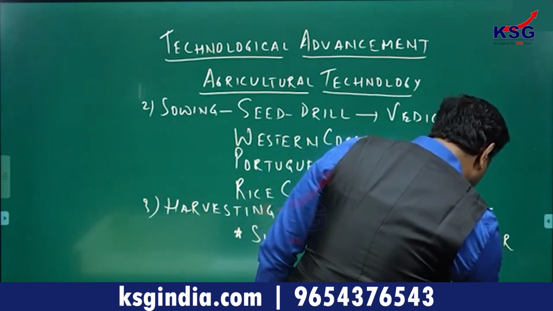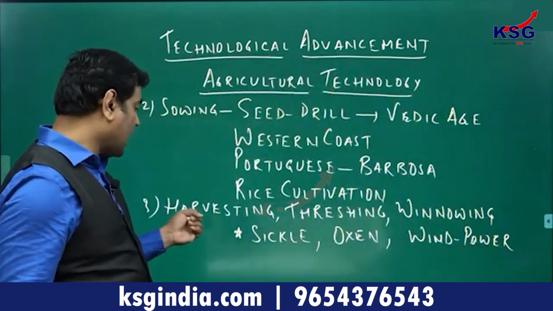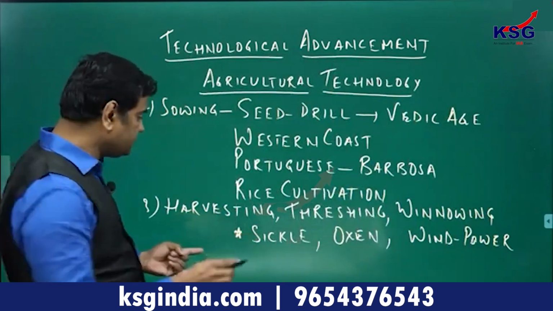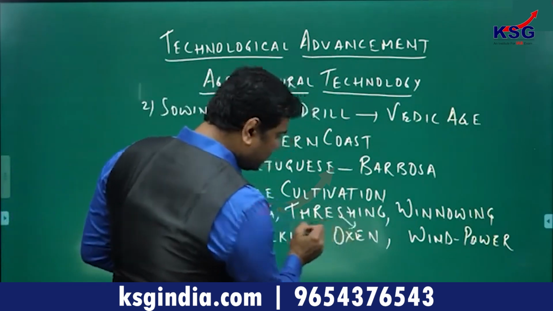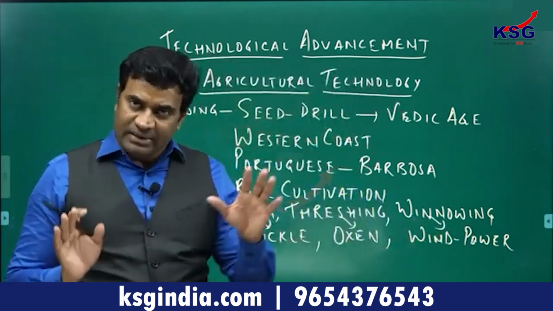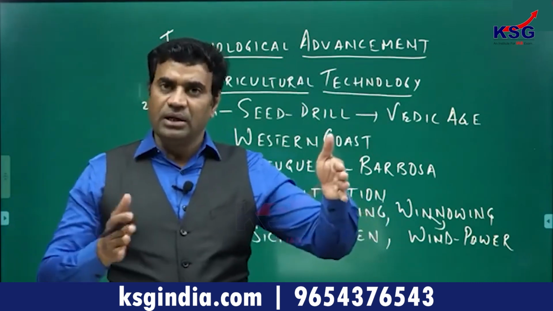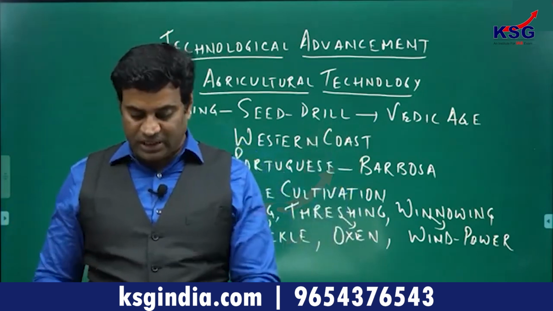Wind power was used to separate the chaff from the grains. So first of all, harvesting was done with sickle, threshing was done by oxen, and winnowing was done by wind power, whereby seed was to be separated from the chaff. Because with air, the lighter material, chaff, could be separated and the seed could fall down on the ground and we could obtain the seed.